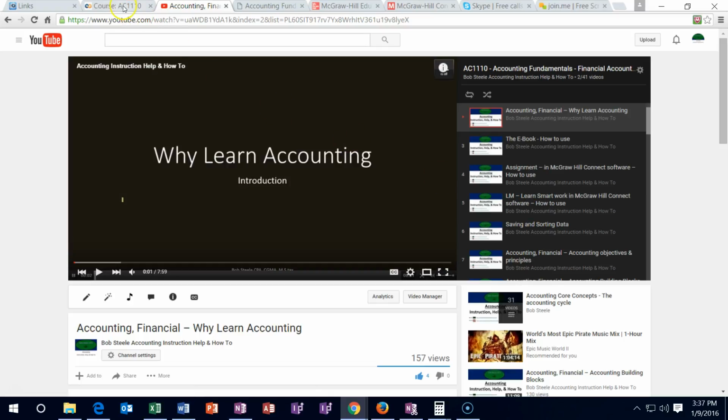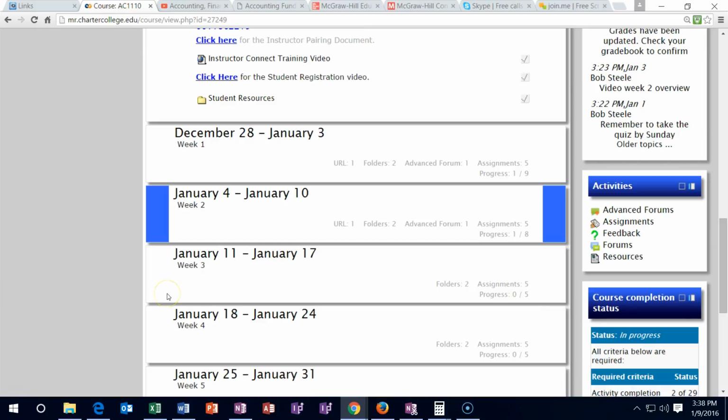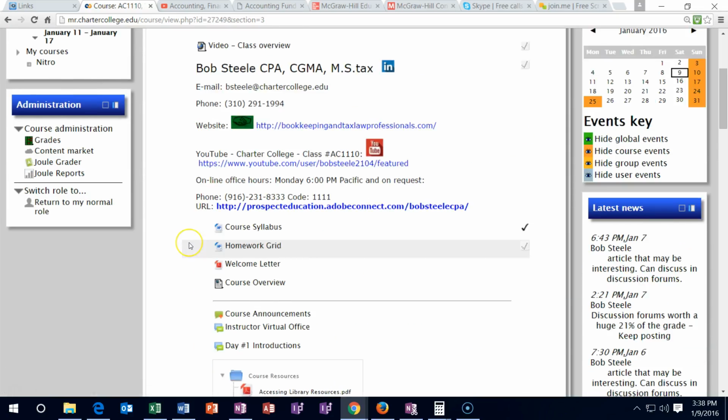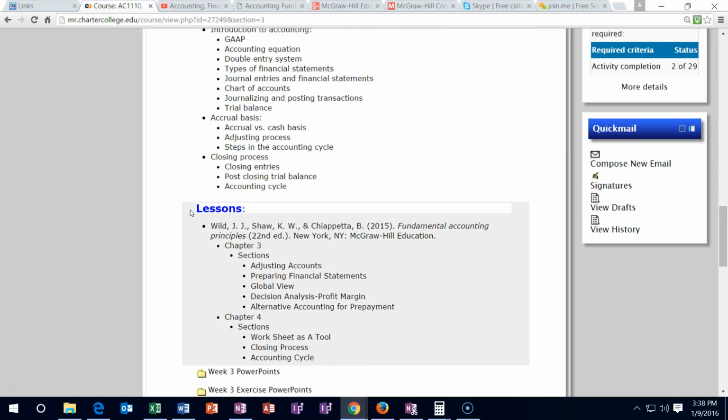So I'm going to go back to the Moodle Rooms, and let's take a look at week 3, the current week that we are on. I'm going to scroll down to week 3, open up week 3, and see what we have. The format should be very similar to prior weeks, in which we will have the objectives, and then we'll have the topics. I'll let you go over those.